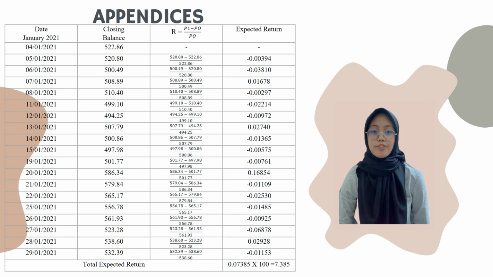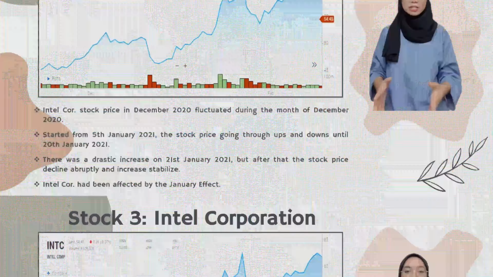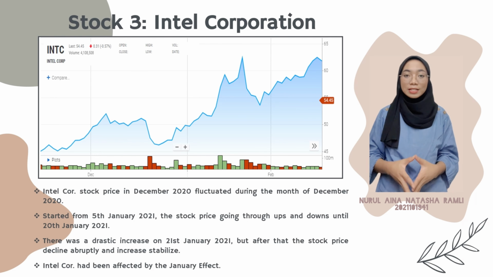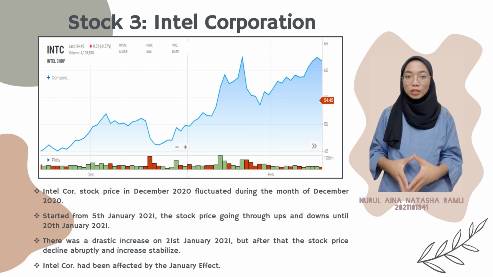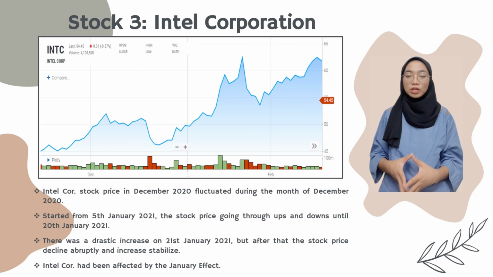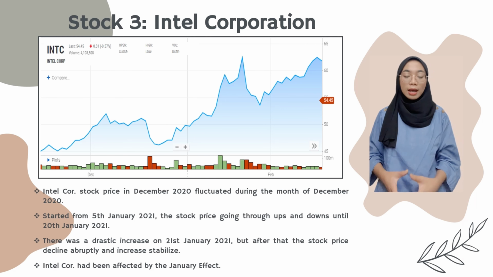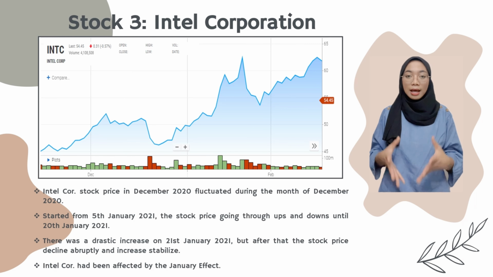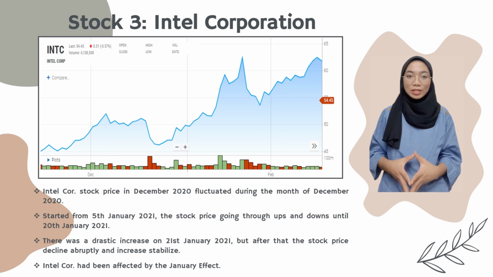The expected return for Netflix Incorporation is 7.385%. Based on figure 3 above, Intel Corporation stock price fluctuated during the month of December 20. Starting from 5th January 21, the stock price went through ups and downs until 20th January 21. Despite a drastic increase on 21st January 21, after that the stock price declined abruptly and then stabilized. This clearly shows that Intel Corporation had been affected by the January effect.